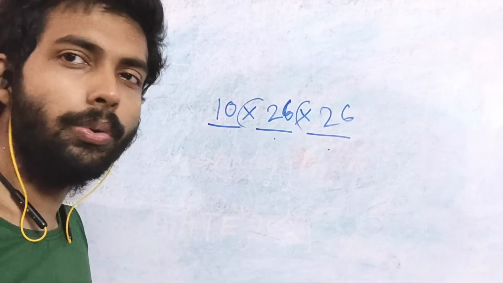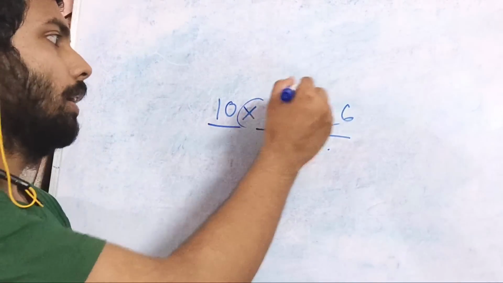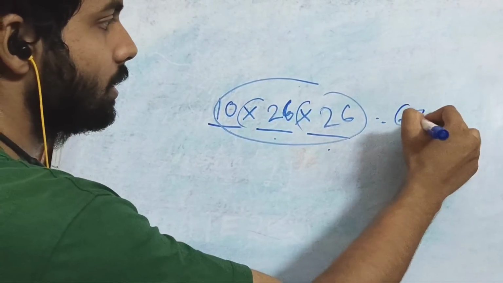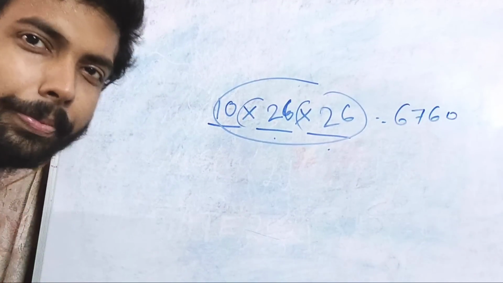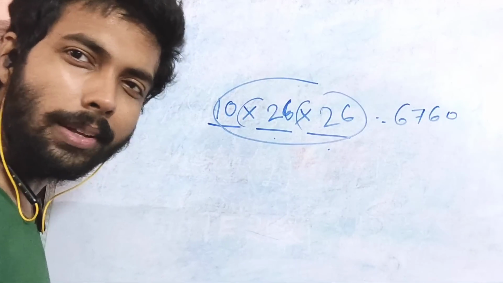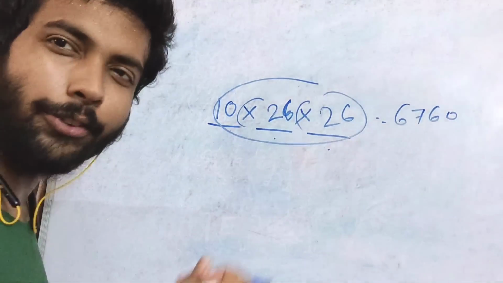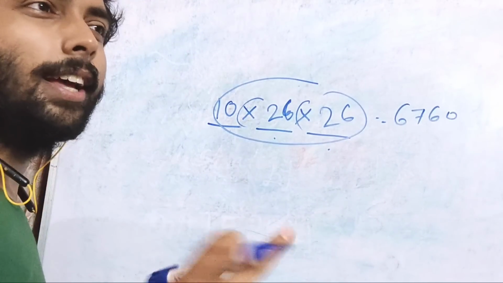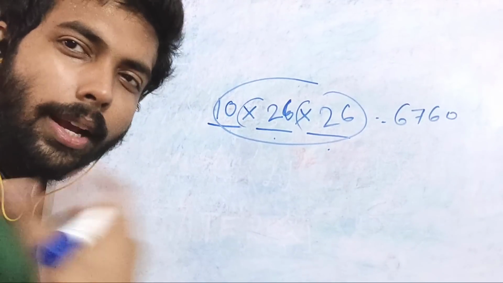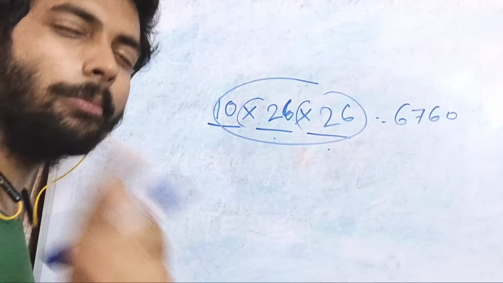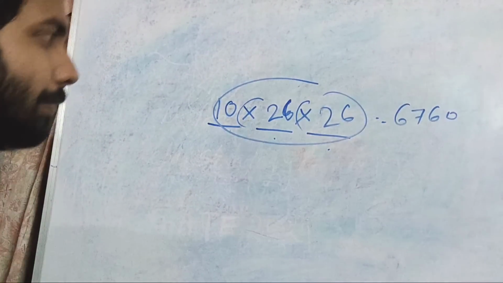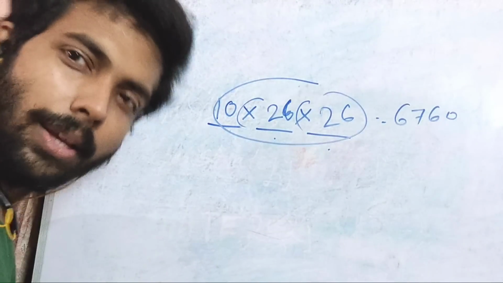So 10 into 26 into 26, fine. So this is coming as 26 into 26, that's 6760, right? I will also say about some of the multiplication tricks, as much as I know, and that I will share with you in the next video. Do you want quick multiplication tricks or not? Please let me know in the comment section, right? 6760, 10 into 26 into 26.